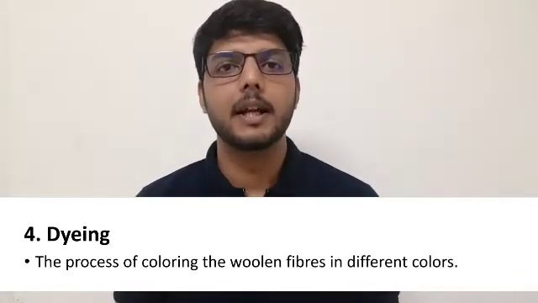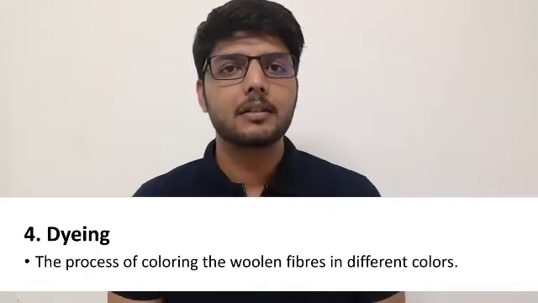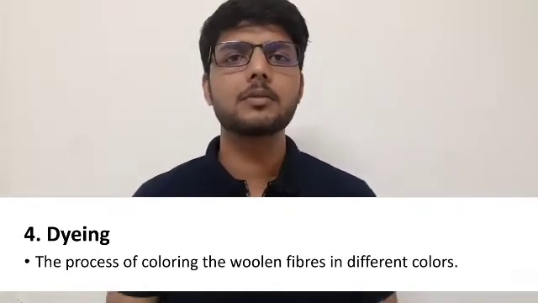For dyeing, why do we need to dye? Because we all need colorful clothes, right? But wool mainly comes in white, black or brown color. For different colors, we have to color the white wool. That process is known as dyeing, and after dyeing, the white wool becomes colorful.